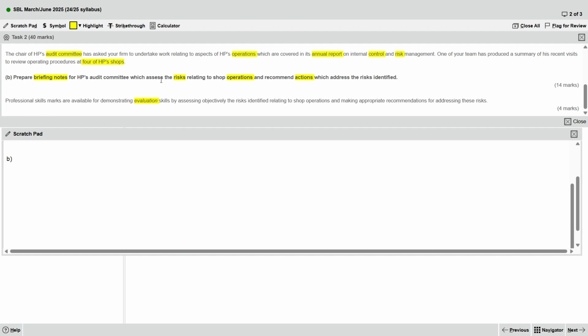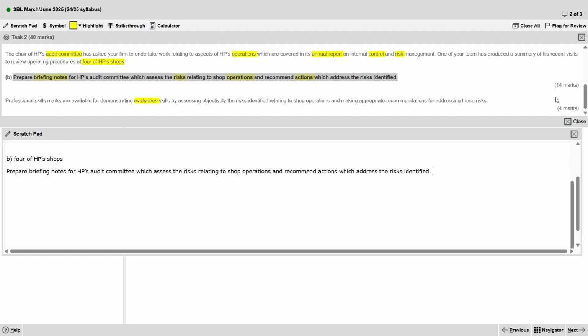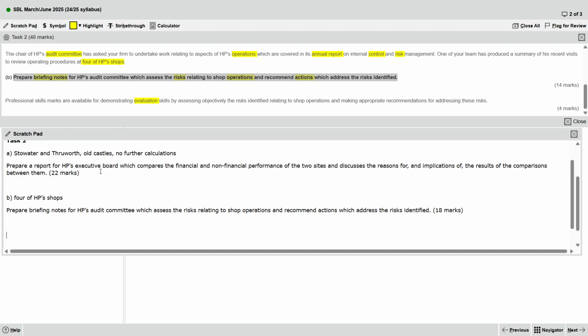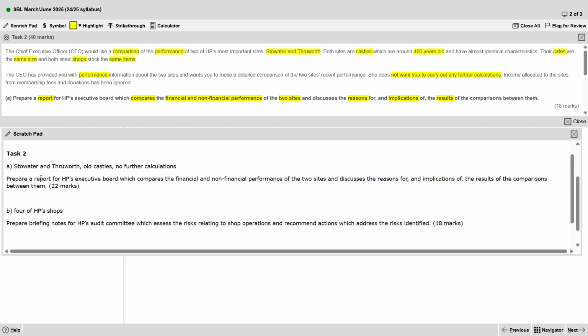Control, risk and action. And for HP shops, different words, record. Then copy the task, paste, total mark. We also need to bold the keywords.